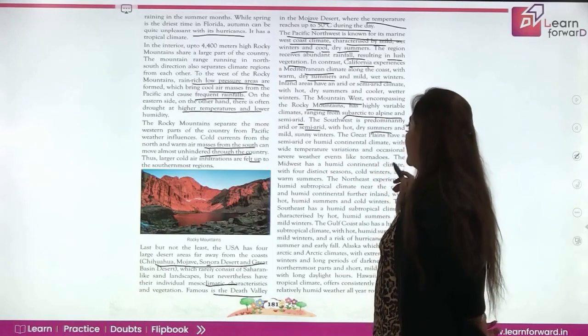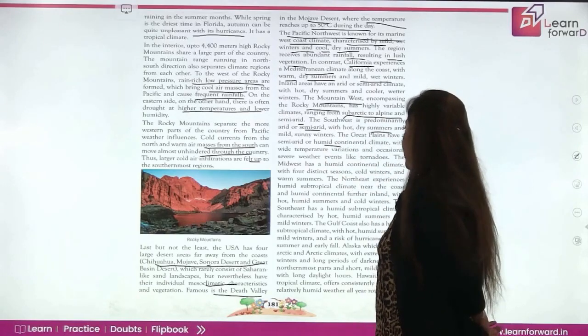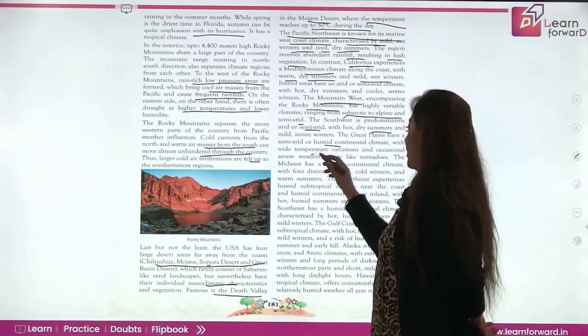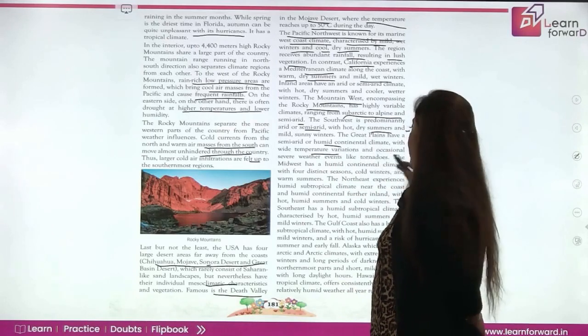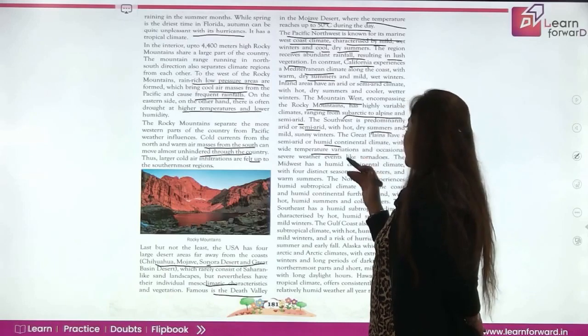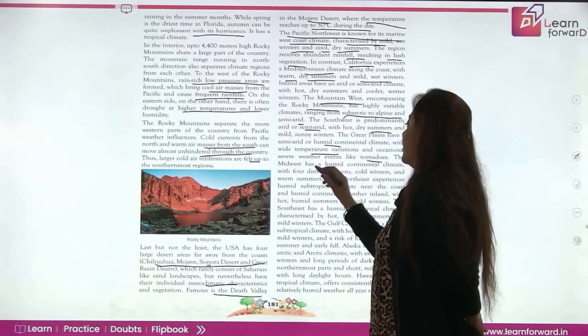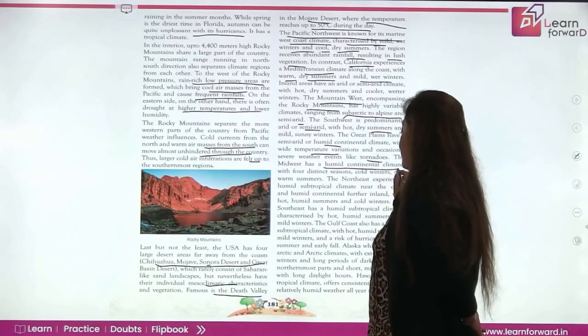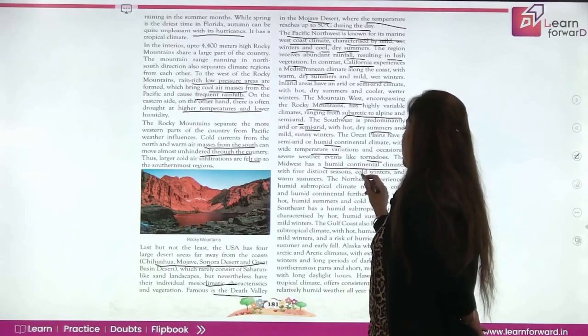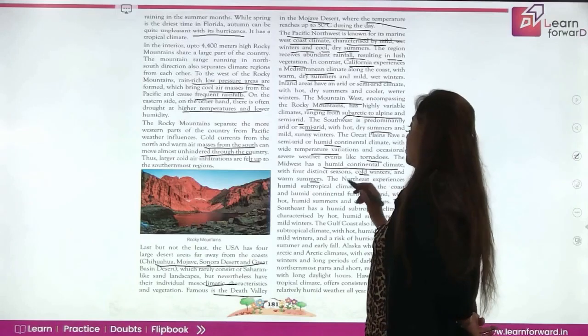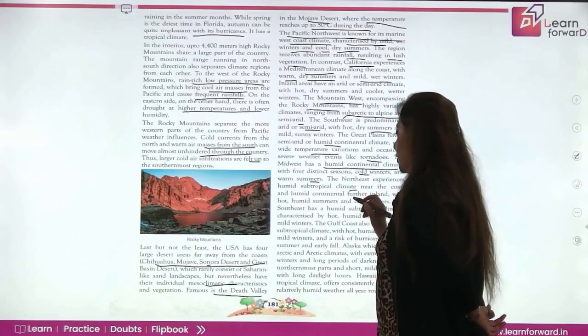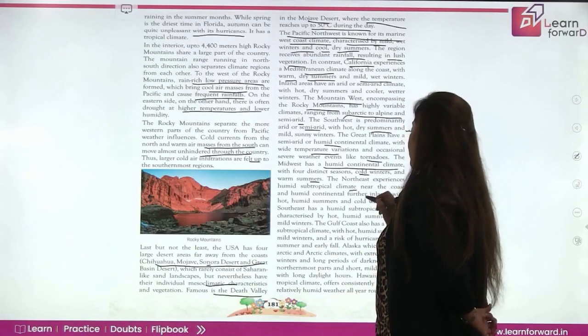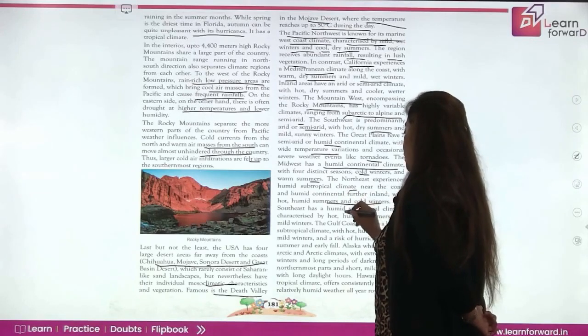The Great Plains have a semi-arid or humid continental climate. The temperature varies considerably, with occasional severe weather events like tornadoes. Then the Midwest has a humid continental climate with 4 distinct seasons. One is cold winter, then is warm summer. The Northeast experiences a humid subtropical climate near the coast and humid continental further inland with hot, humid summers and cold winters. The Southeast has a humid subtropical climate.